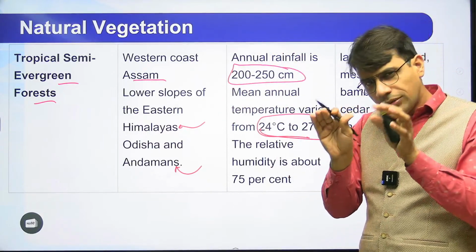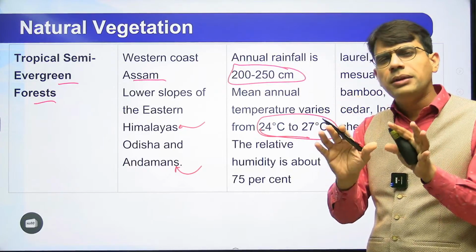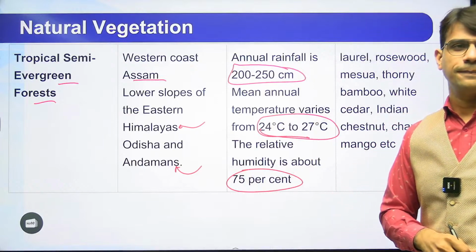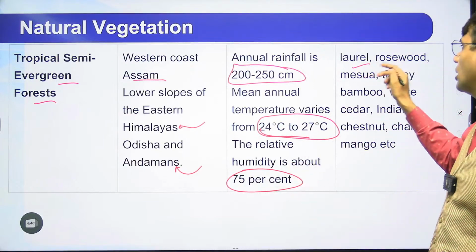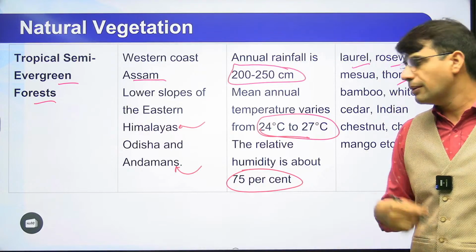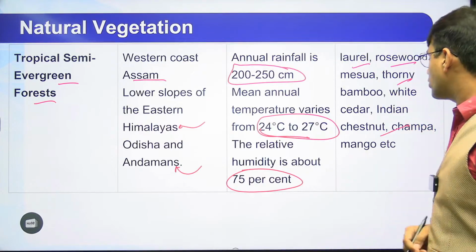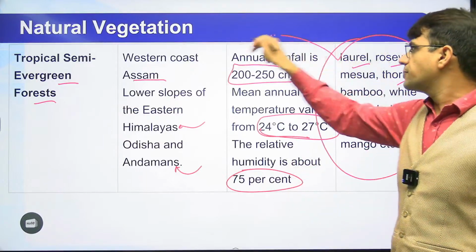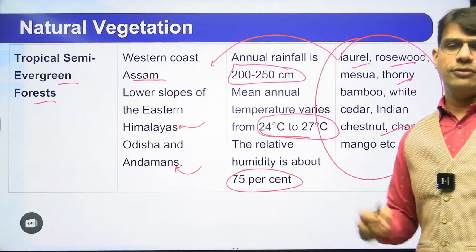Over here, humidity will be comparatively less. Maybe a very small difference, but yes, it is there. 75% humidity will be there. So there will be change in the species. Laurel tree, rosewood tree, thorny tree, bamboo tree, cedar tree, chestnut tree, champa tree, mango tree, these will be the trees which will be found, these will be the species which will be found in semi-evergreen forest.